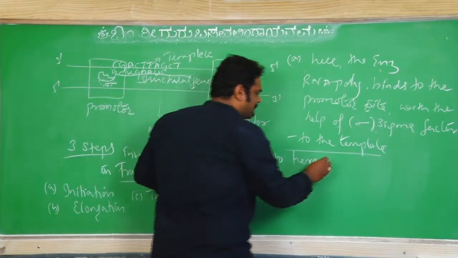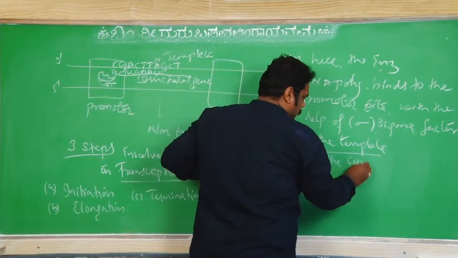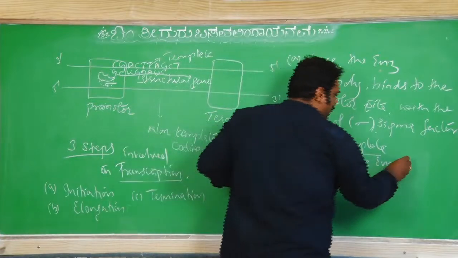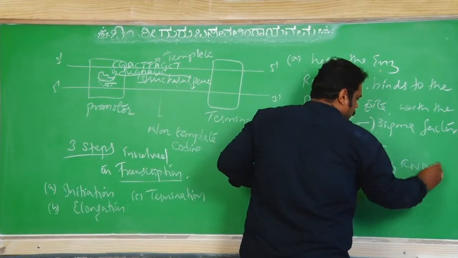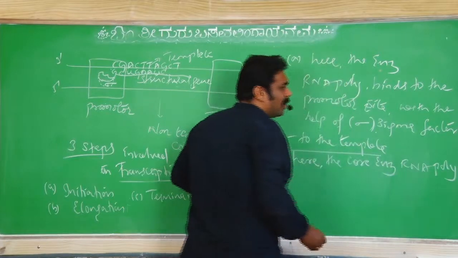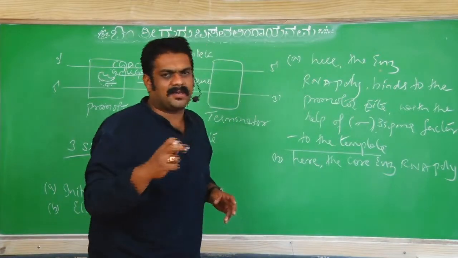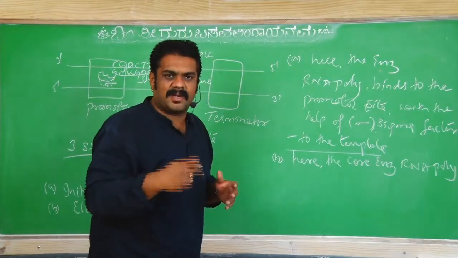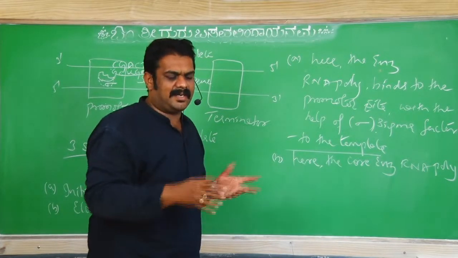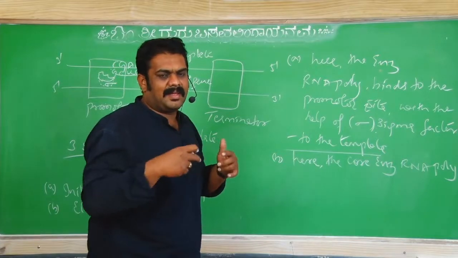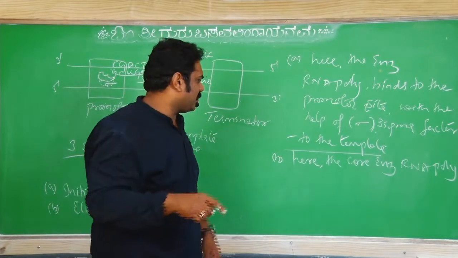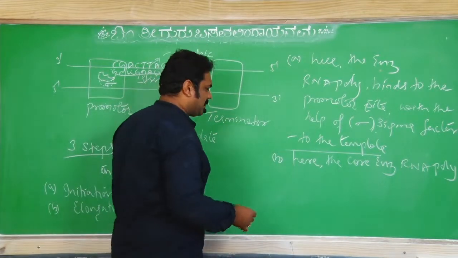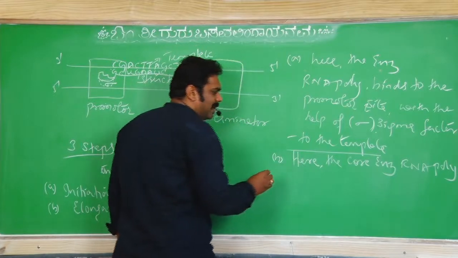The core enzyme, RNA polymerase. What do you mean by the word core enzyme? It means the RNA polymerase enzyme without the sigma factor. For attaching you want sigma, but later sigma is not needed, so it just adds the mRNA chain along the DNA template. So here, the core enzyme RNA polymerase.